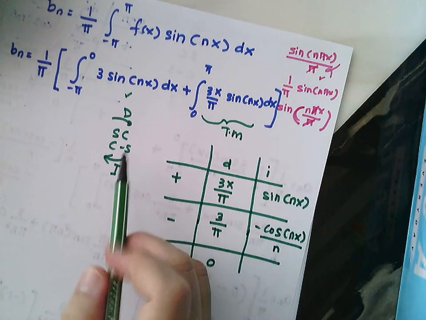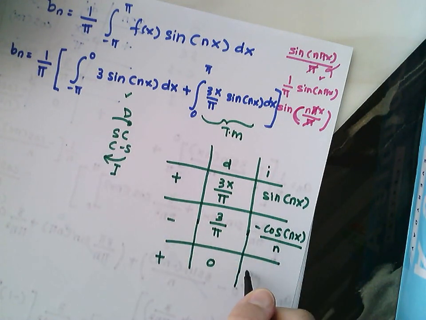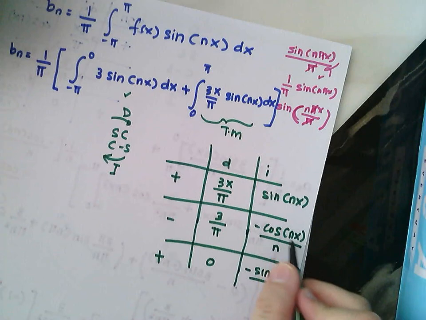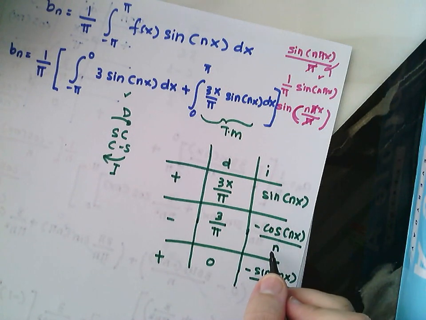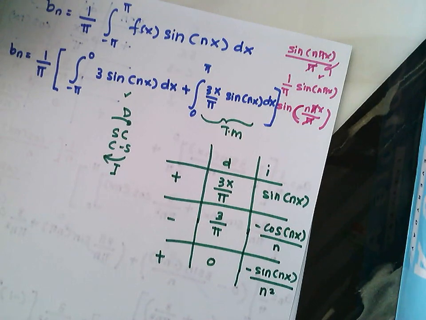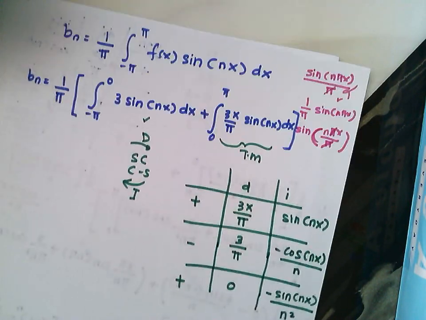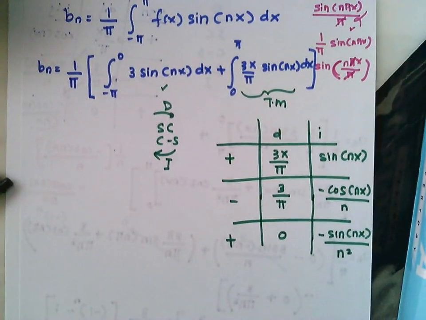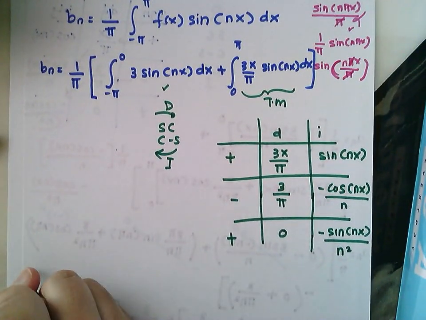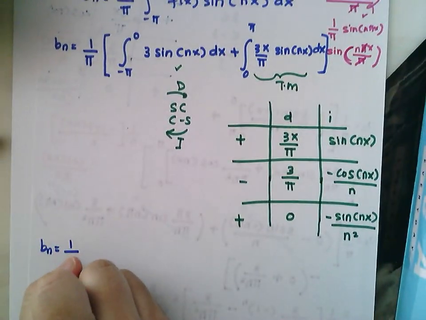Integrating cos gives you sine, so the negative you still have. So negative sine nx over, again you integrate, you have n, so n multiplied by n gives n squared. Therefore this is the answer for the tabular method part. Now your bn will be 1 over pi.